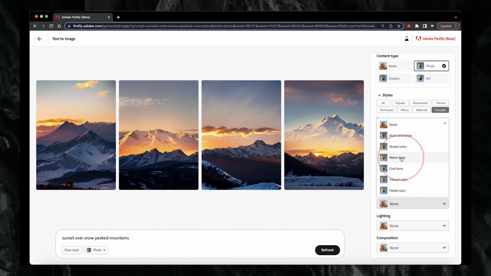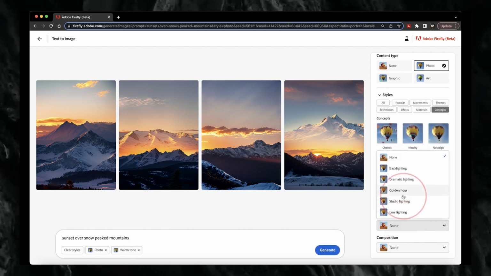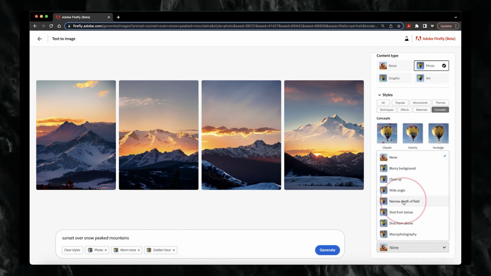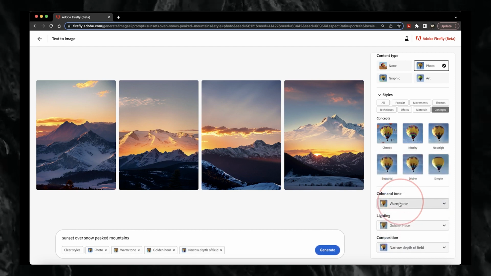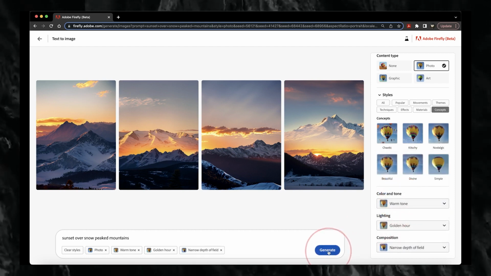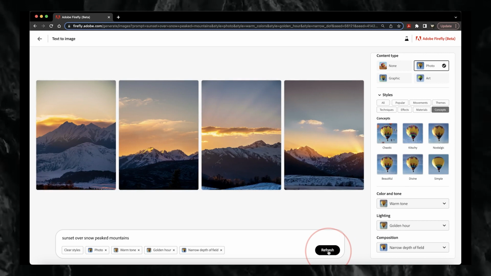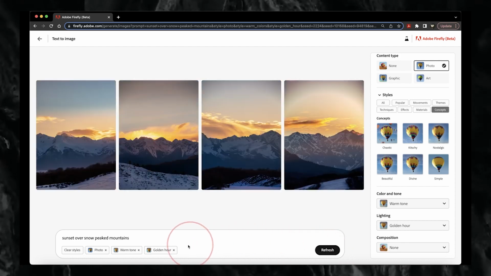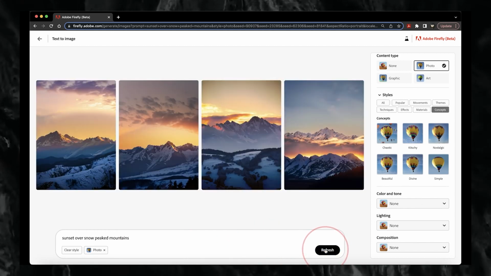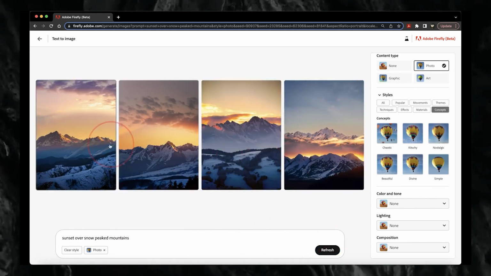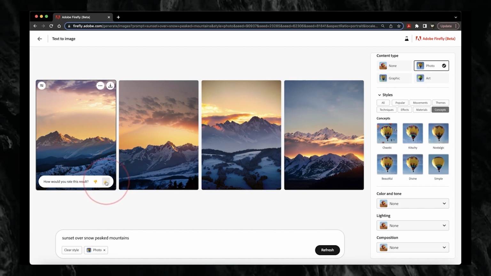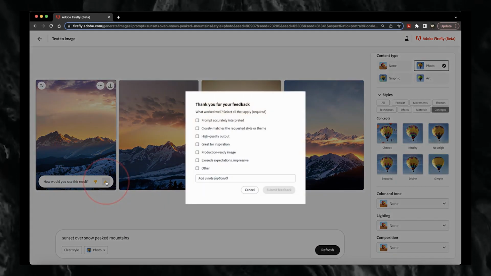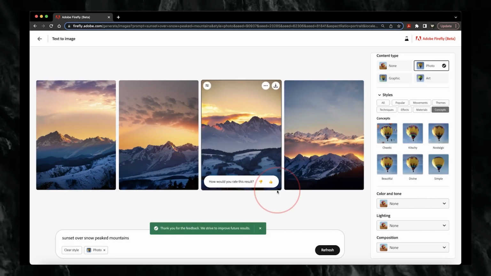This versatility makes Firefly an indispensable tool for any creative professional looking to streamline their workflow or enhance their artistic vision. So let's talk about one of the most significant advantages of having customizable presets in Firefly. I'm talking about the opportunity to learn from other artists. By using and analyzing the presets created by professionals, you can gain valuable insights into their creative process and techniques. This can help you grow as an artist and refine your skills, which can help you take your work to new heights without having to pay an arm and a leg to do it.